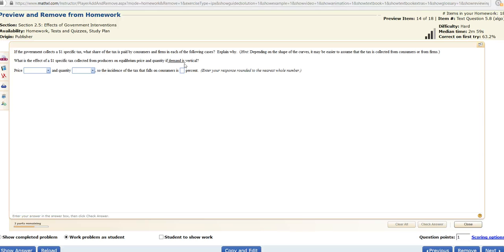So if their behavior is restricted, which means that their elasticity is low, then a tax is likely to increase the price. So the higher price will fall on them more heavily, hence they will bear the burden more. So that's the basic intuition.